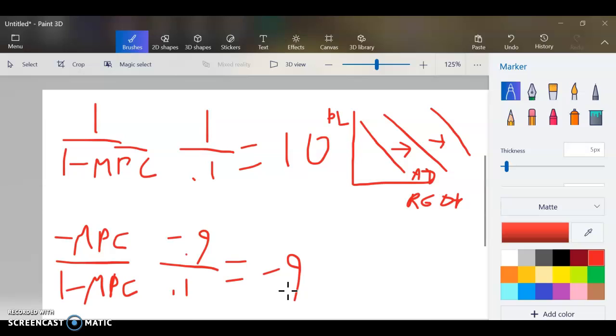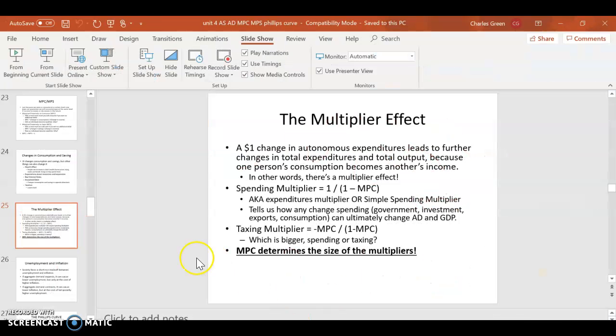So if we increase taxes by $1, it's going to lead to a negative $9 change in the overall economy because it's going to lower one person's income by $1, and then they're not going to spend that money, which is not going to be spent somewhere else, and so on and so on. Now, if we reduce taxes by $1, then it would be negative 1 times negative 9, so that would equal 9, right? So what that's saying is that if you reduce taxes, it's going to increase spending. Last little thing here, the MPC determines the size of the multiplier because of the formula, right? So that's always going to be true.